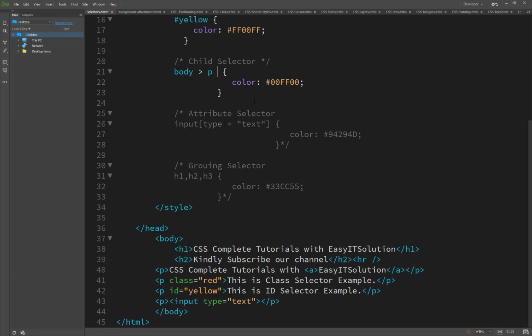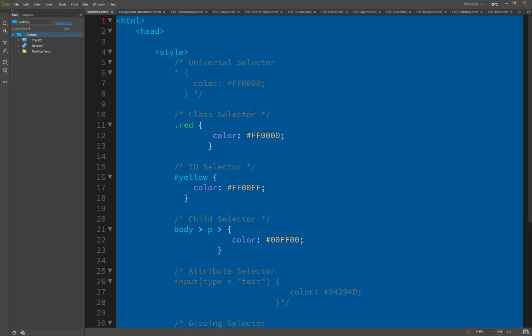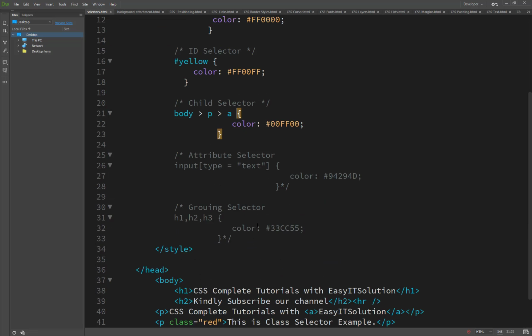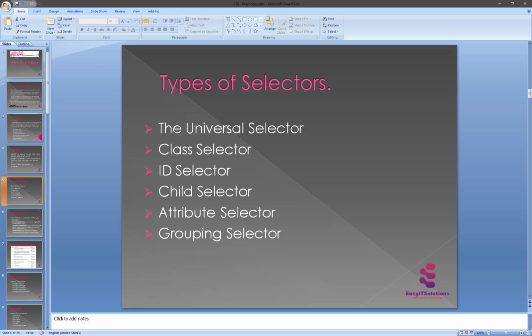And the other version is called the attribute selector. So what is the attribute selector? You can also apply styles to HTML elements with particular attributes.